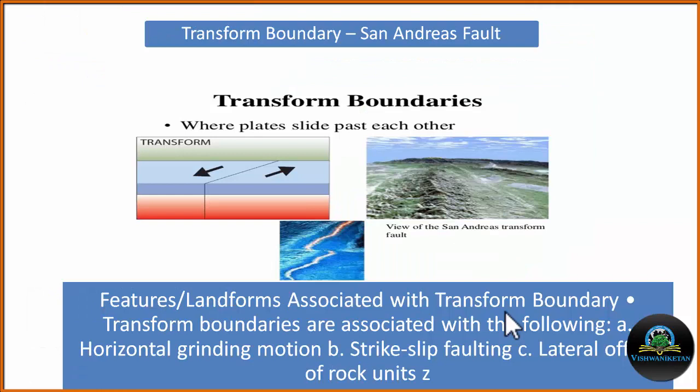The third type of boundaries are the transform boundaries. These are associated with horizontal grinding motion, strike slip faulting, and lateral offsetting of the rock unit. We can see here the lateral offsetting of the rock unit, and this type of plate boundary is of very large scale, and the typical type of fault which will develop in this environment is the transform fault.